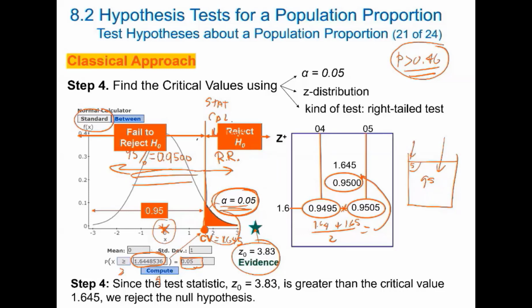We reject the assumption, the null hypothesis, and we support the alternative hypothesis, which states that the true parameter, or the center of the distribution, is shifted to the right. The true parameter is bigger than 46%. That is the logical explanation for getting a value in this region: the distribution is shifted to the right.